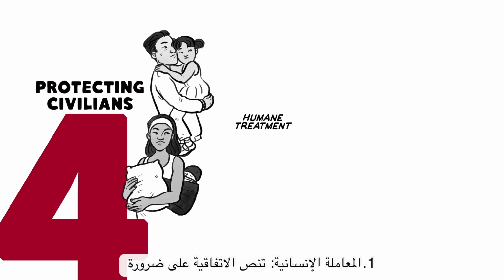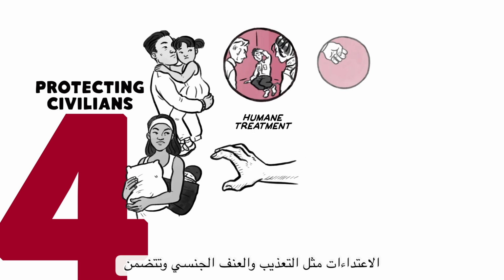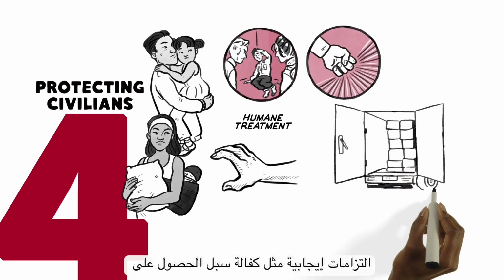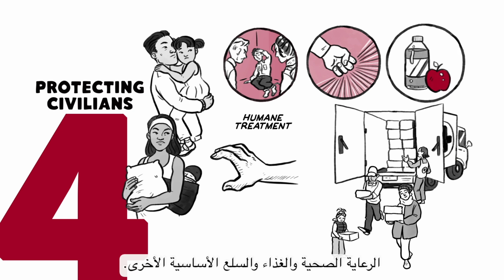Humane treatment. The Convention requires that civilians be humanely treated. It specifically prohibits abuses such as torture and sexual violence, and includes positive obligations like ensuring access to healthcare, food, and other essential goods.